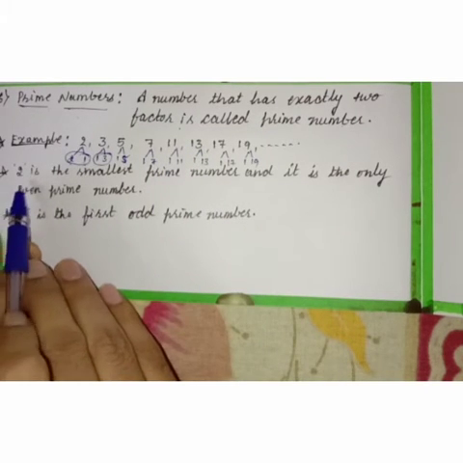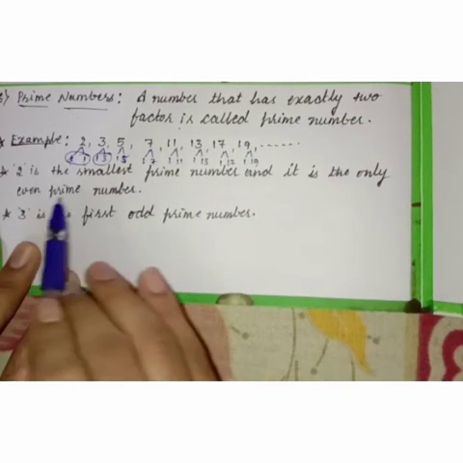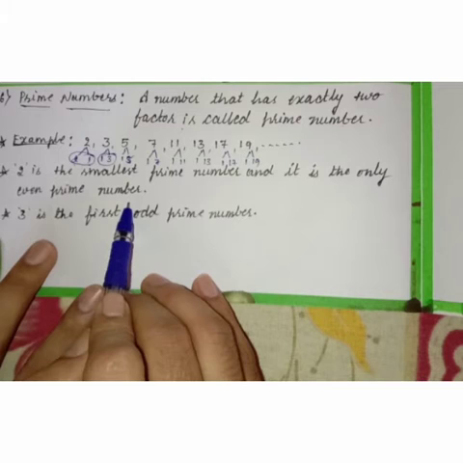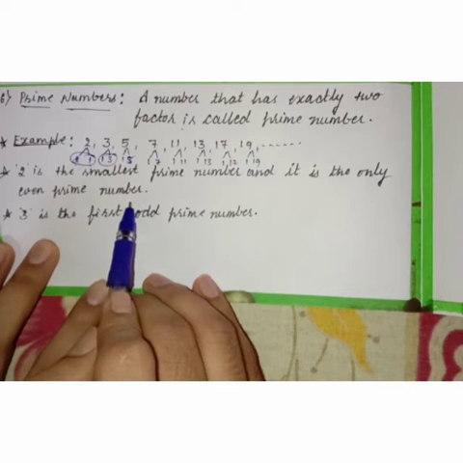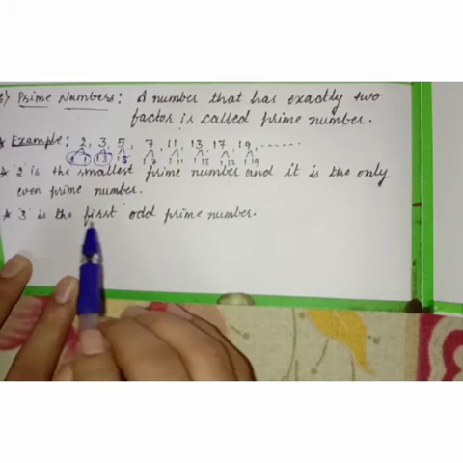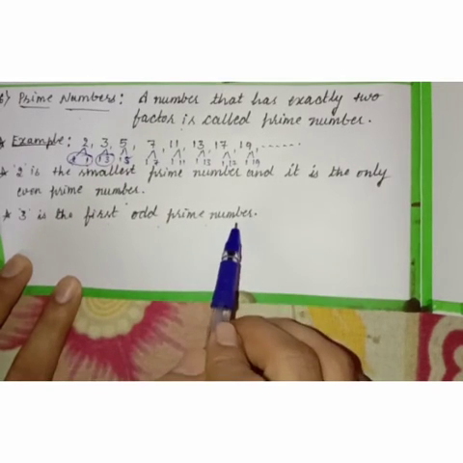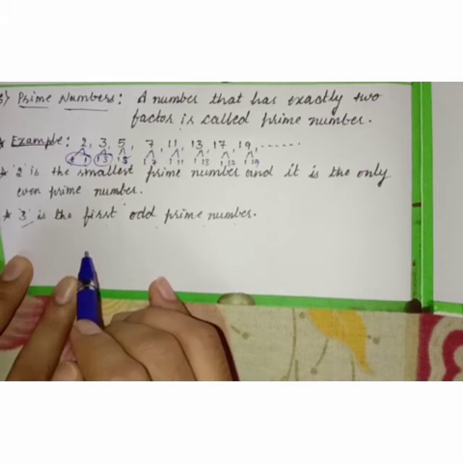Next point. 2 is the smallest prime number and it is the only even prime number. We know that 2 is an even number, so it is the smallest and also the only even prime number. Okay. Next point is 3 is the first odd prime number. So 3 is an odd number and it is the first odd prime number. Okay, children.